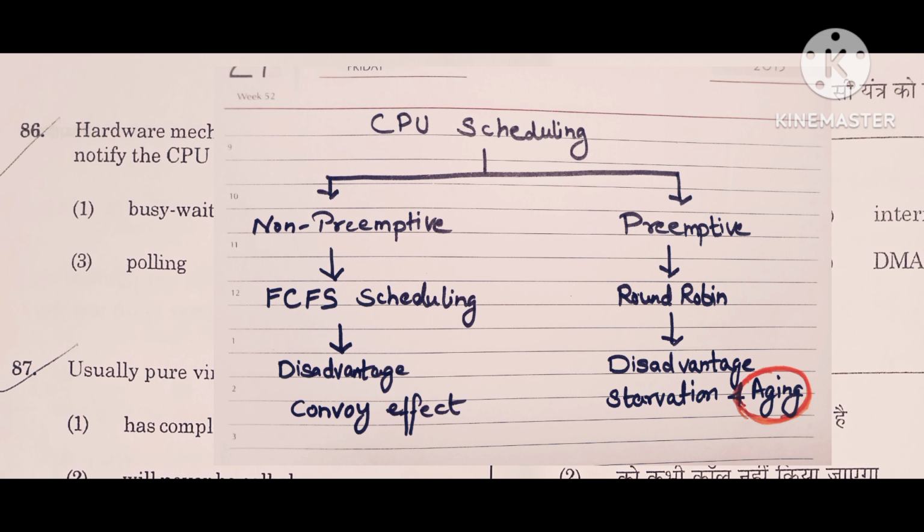And what is starvation? Starvation is simply when a low priority process has to wait for a long time. Here aging is a solution to starvation. How will it solve the starvation issue? It increases the priority of a job in proportion to the time the process has been waiting. Means they simply increase the priority of the low priority process so that it will be scheduled on the CPU.